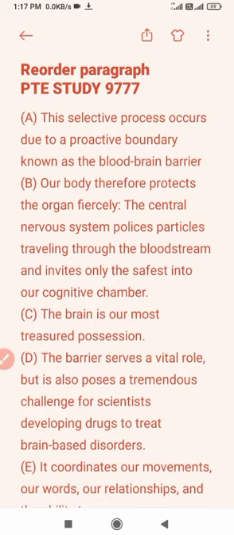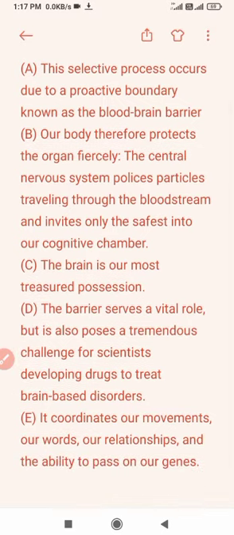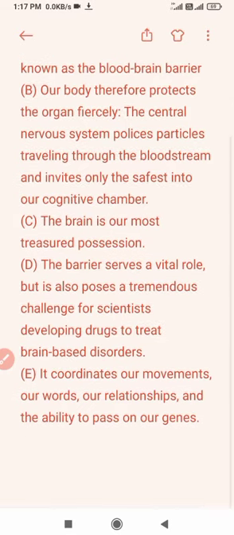So let's start with A, the selective process. We don't know which process they are talking about. In the second, our body therefore. We can't start a sentence with therefore. In the third, C, the brain is our most treasured possession, maybe our first sentence. And in D, the barrier serves a vital role. We don't know which barrier they are talking about.